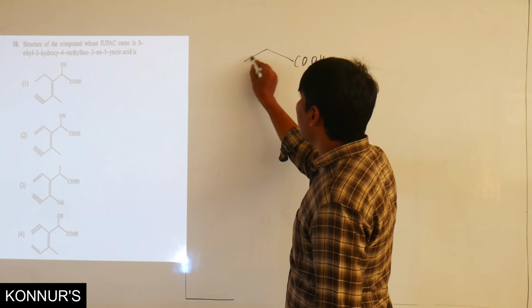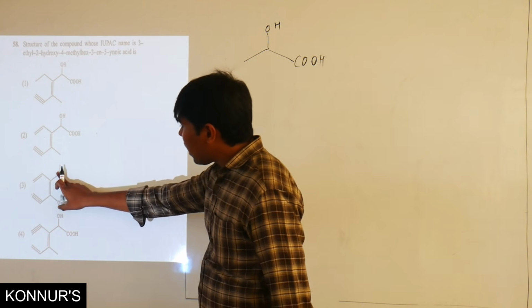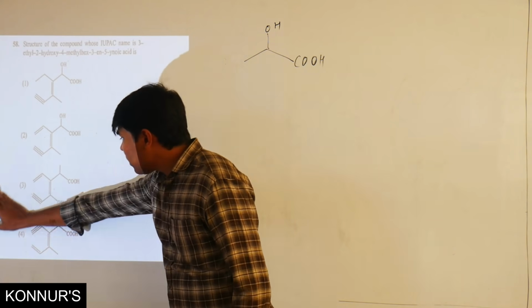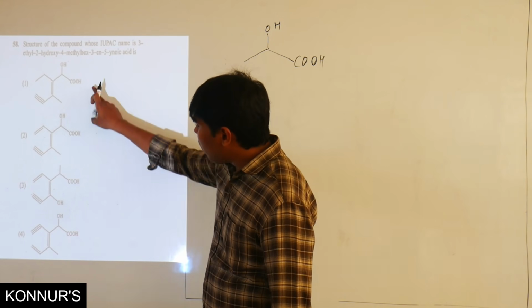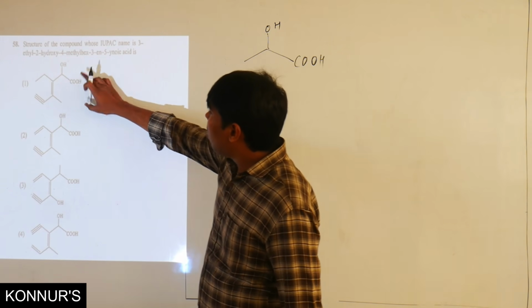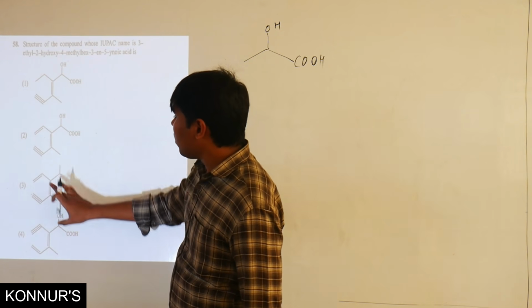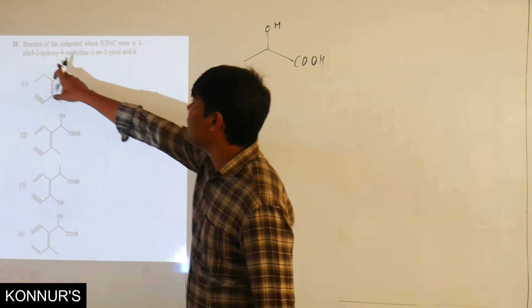On second carbon there is a hydroxyl group. Here on second carbon there is no hydroxyl group, so option 3 is not the answer right now. So 1, 2 and 4, let us check these. On second carbon there is a hydroxy.